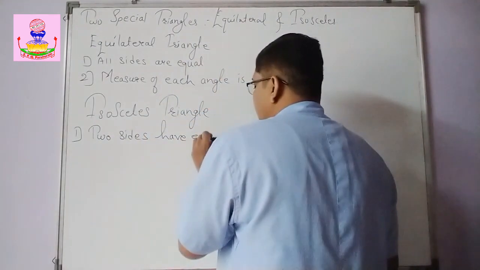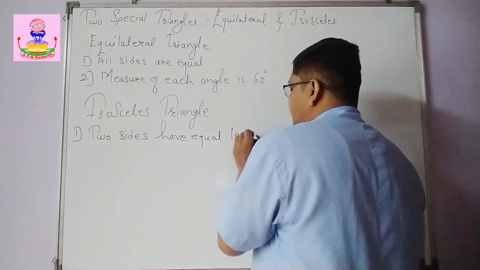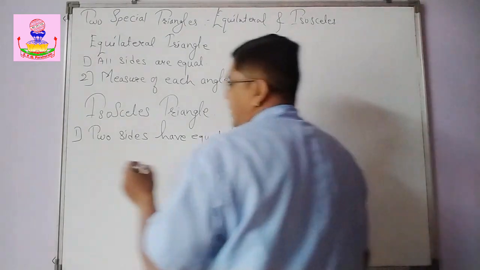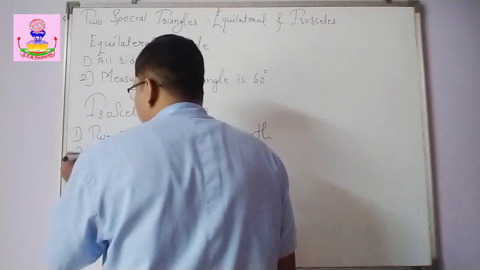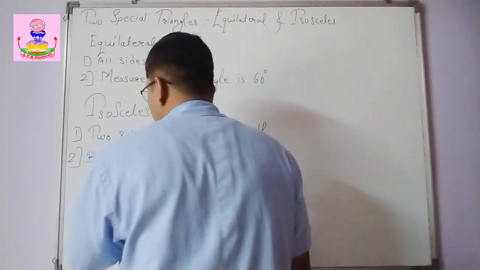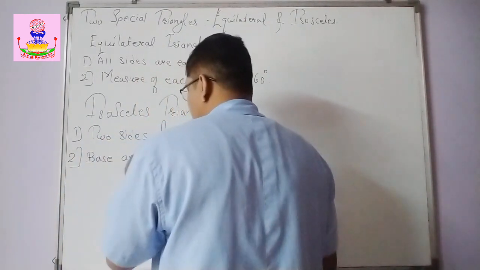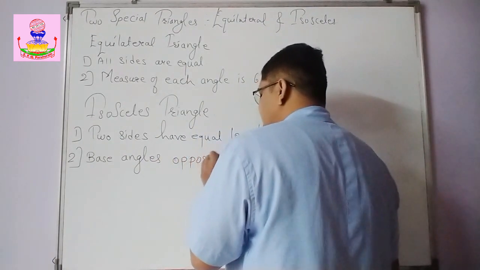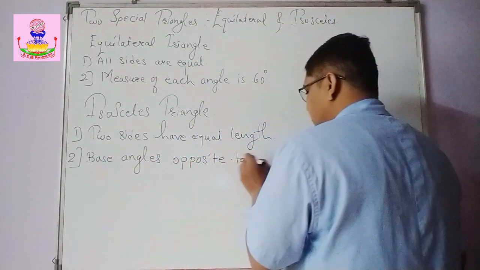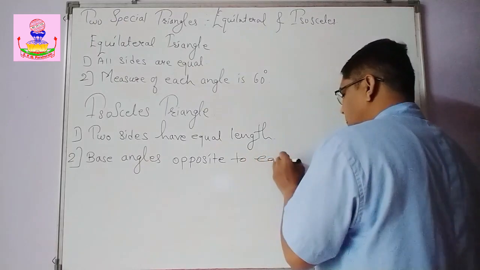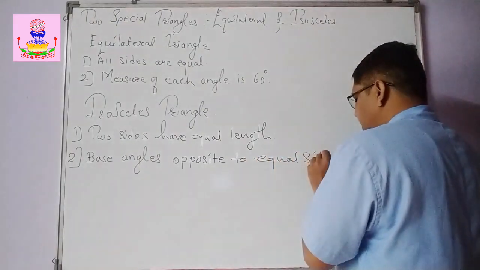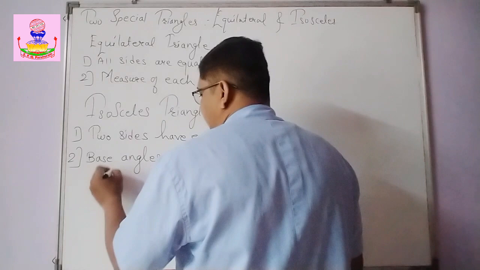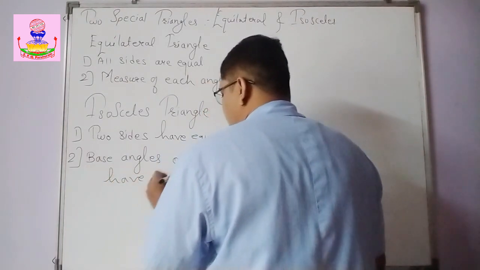Second, base angles opposite to equal sides have equal measure.